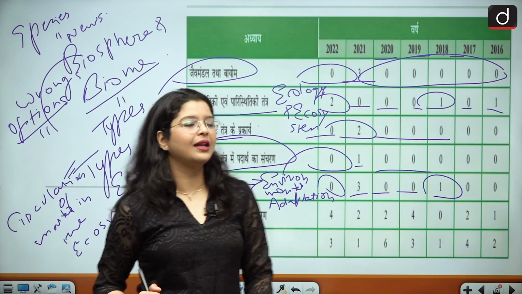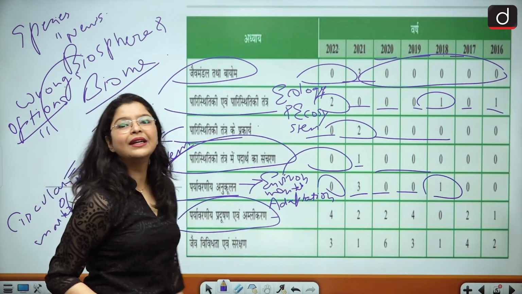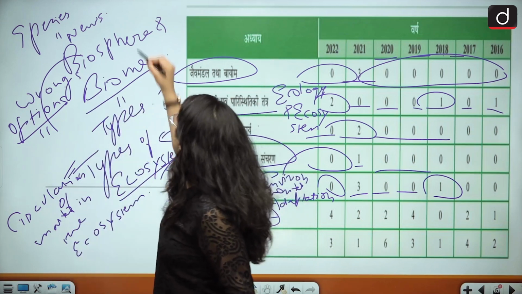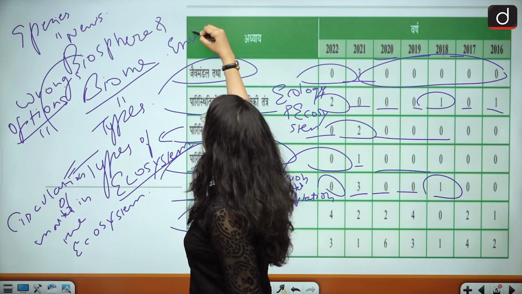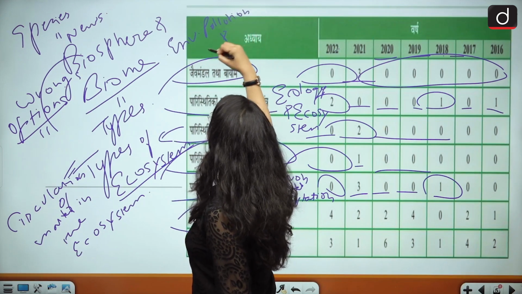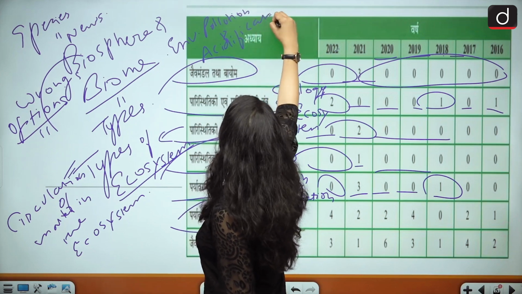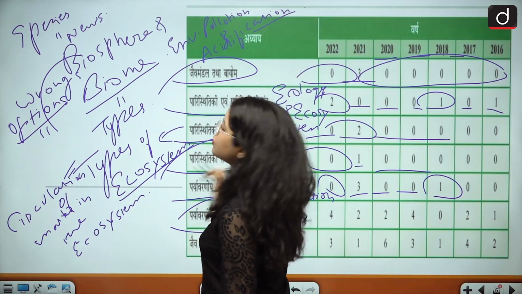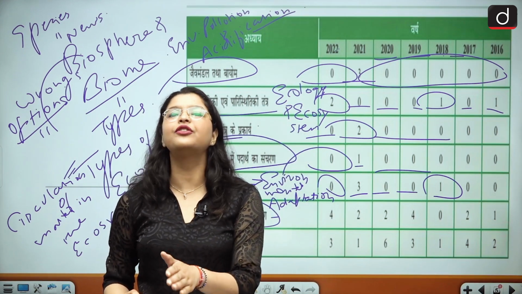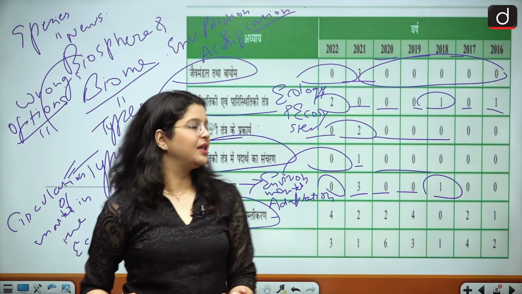Then if you talk about environmental pollution and acidification, environmental pollution remains the evergreen, all-time favorite of the UPSC Prelims examinations.